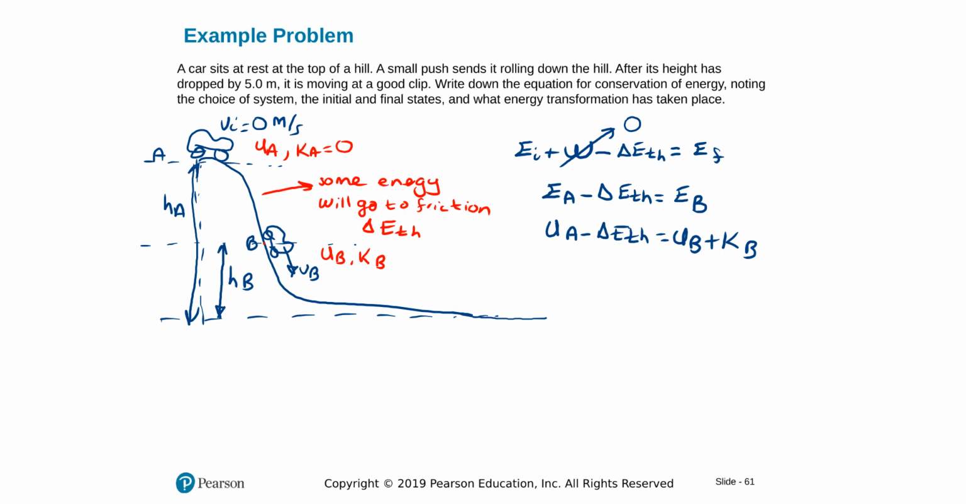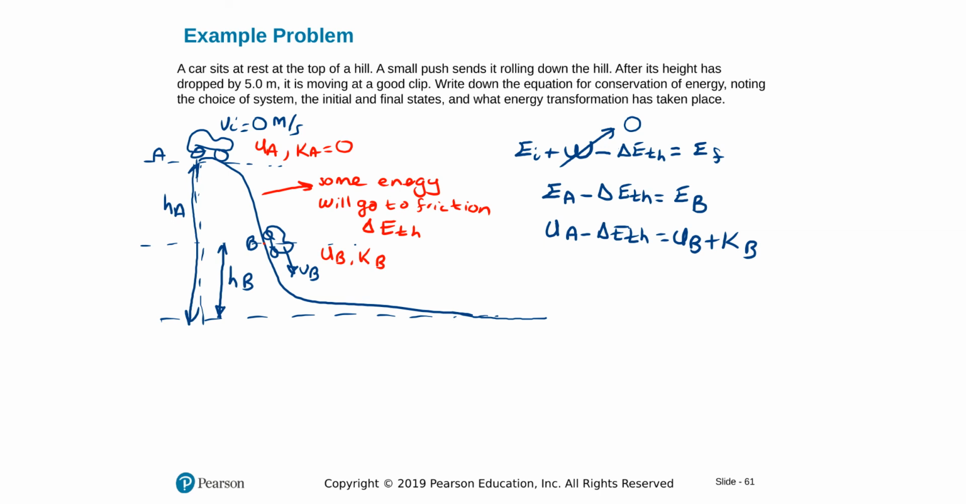Hello folks, here are some energy work and conservation of energy questions. This question is telling us we just let go of a car from the top of a hill. It rolls down and reaches another point 5 meters below the initial point. Write down the conservation of energy and think about what type of energy conservation happens here.